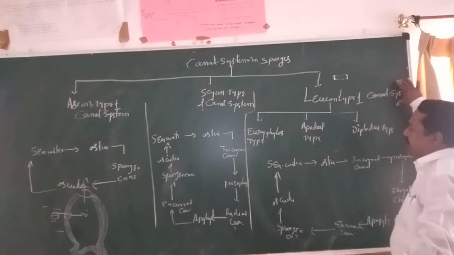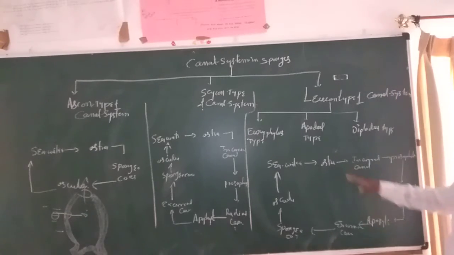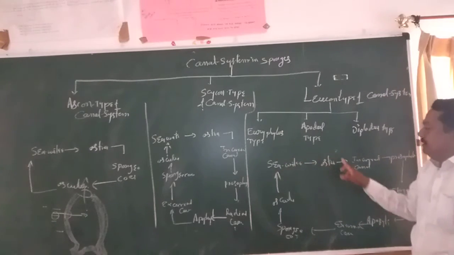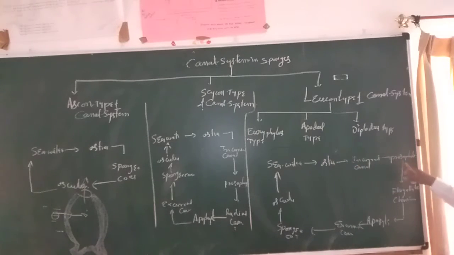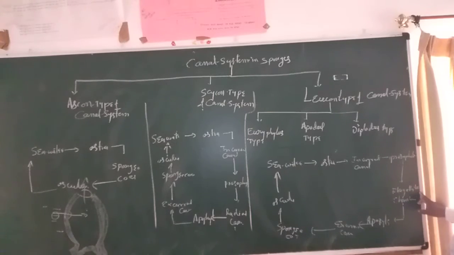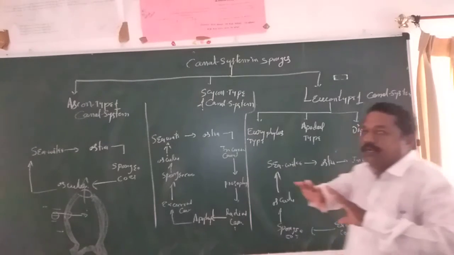So how does water circulate in the Leucon type canal system? Seawater enters the ostia. The ostia communicate with the incurrent canal. The incurrent canal enters the prosopyle, and the prosopyle is flagellated here. Radial canals are not there. What happens to the radial canals here?